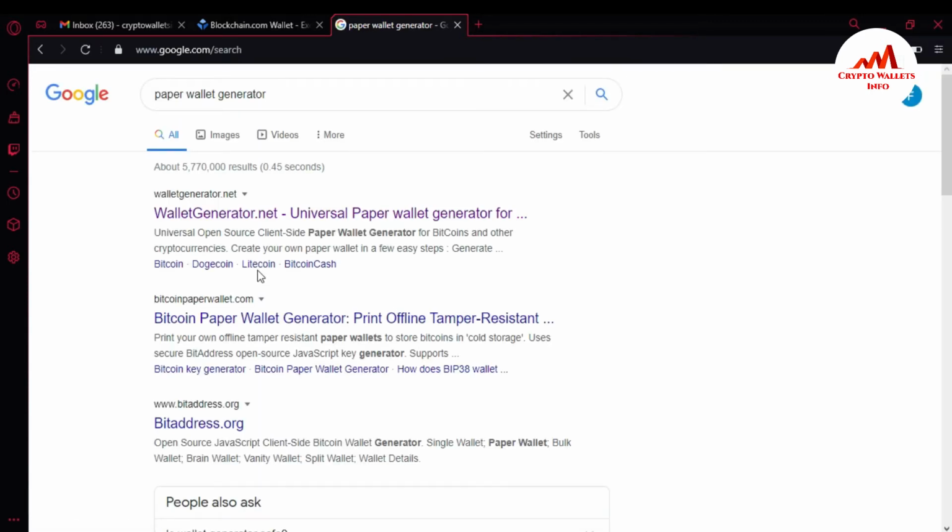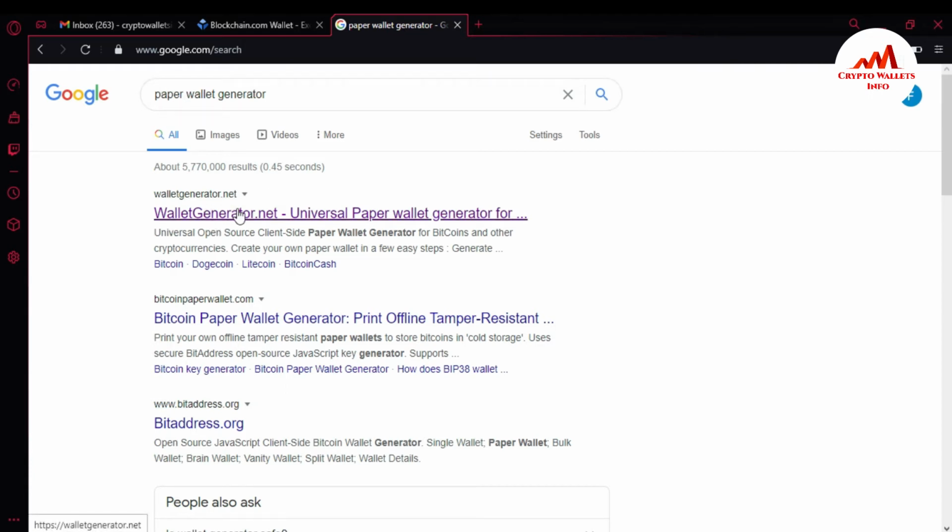You can use any other website like bitcoinpaperwallet.com. It depends only on you. I don't recommend any website. I'm just giving information for demonstration purposes on how to create a paper wallet. So please keep in your mind, it depends on you. So I have right here paper wallet generator.